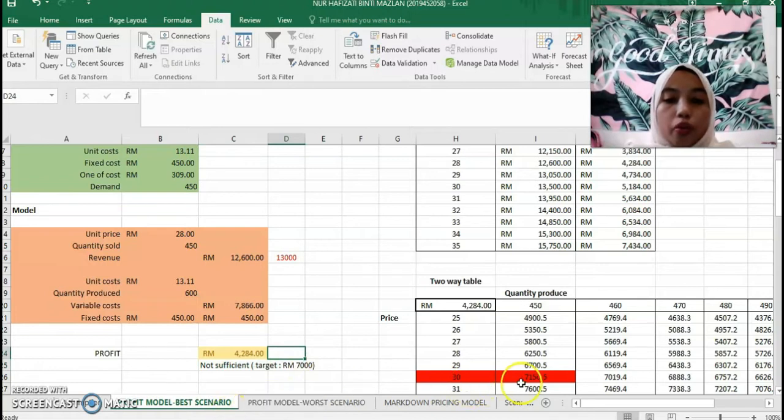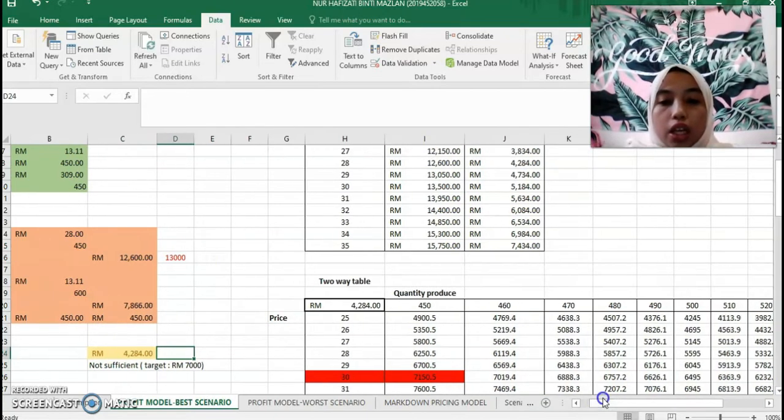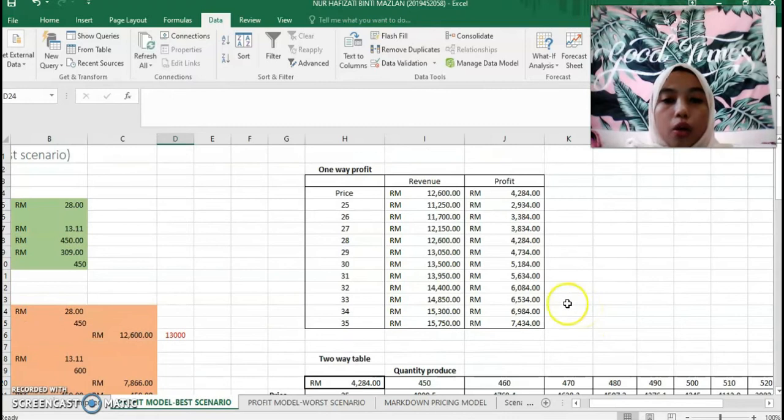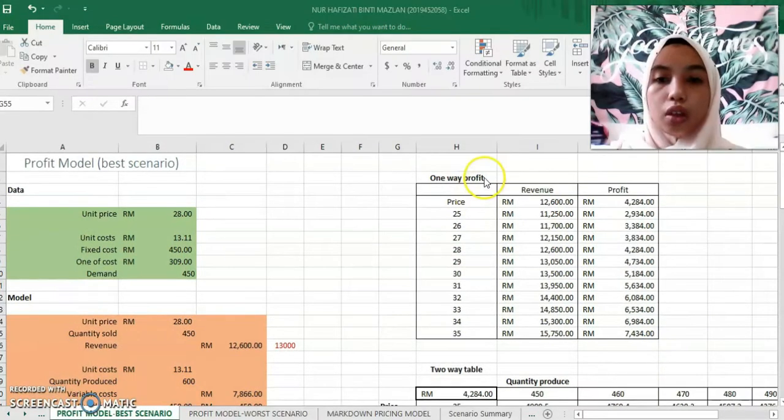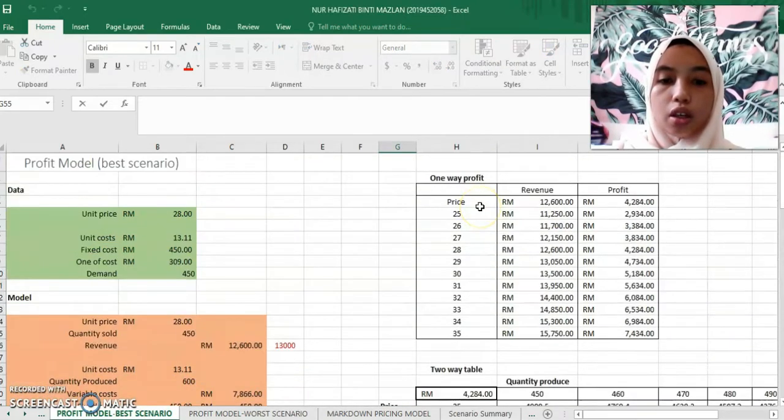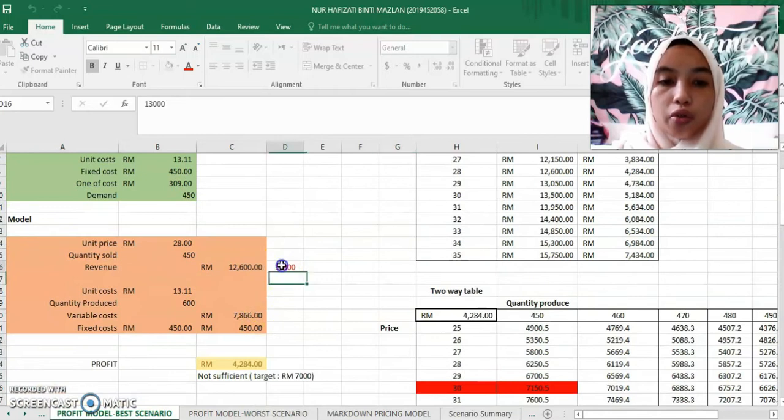So what we must do if we want to achieve the target is make a one-way table and or two-way table that can lead us to the target that we want to achieve. Next, we made a one-way table for us to know which price we can change to gain the target that we want for our revenue and our profit.